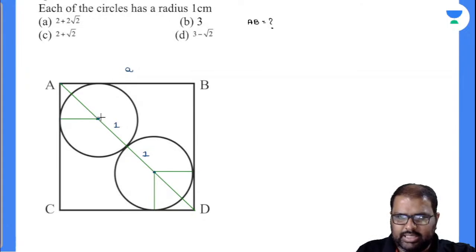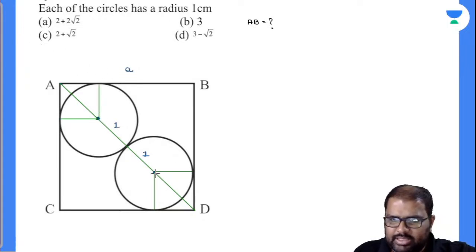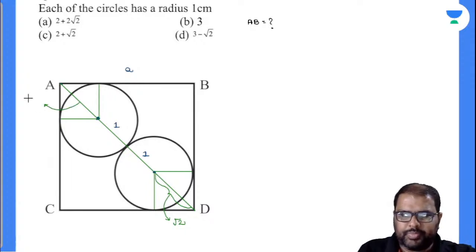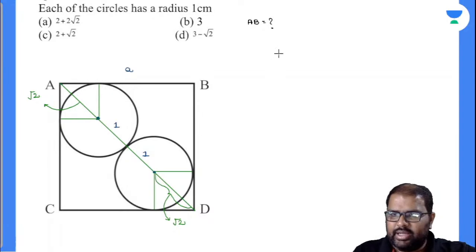Yes, Anand, it is option C. Now closely observe there, what will be this value? This value is nothing but equal to, the radius value is given as 1. Now this value will be root 2. Am I right or wrong? Similarly, this value also will be root 2. So finally, AD is nothing but the diagonal of a square. AD is nothing but equal to root 2 A.